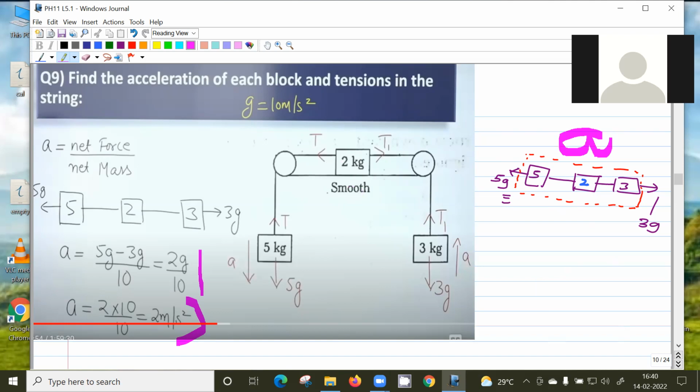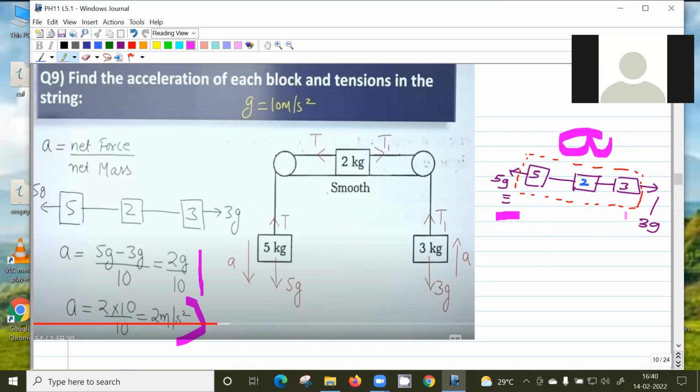Yes, sir. Then what is the trick to find the tension, sir? Suppose you want to find the tensions individually, then this trick won't work because you have to write the equations individually. Only for finding the acceleration will this equivalent method work.